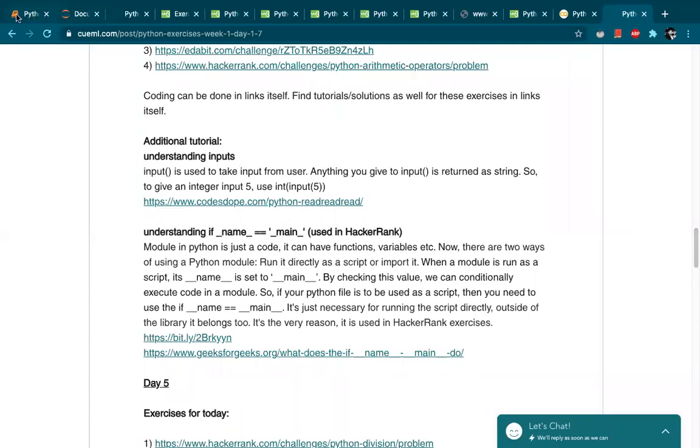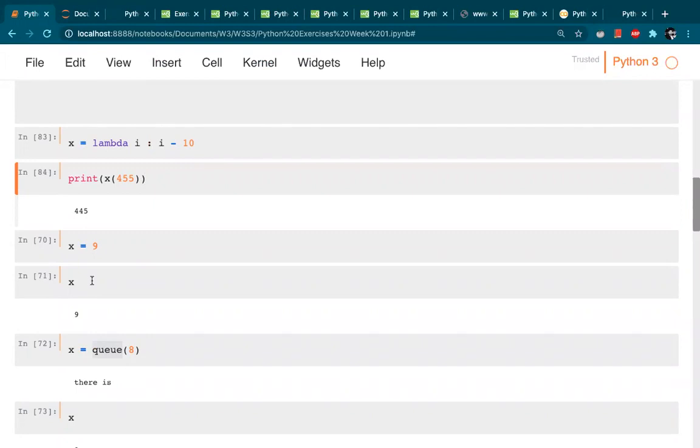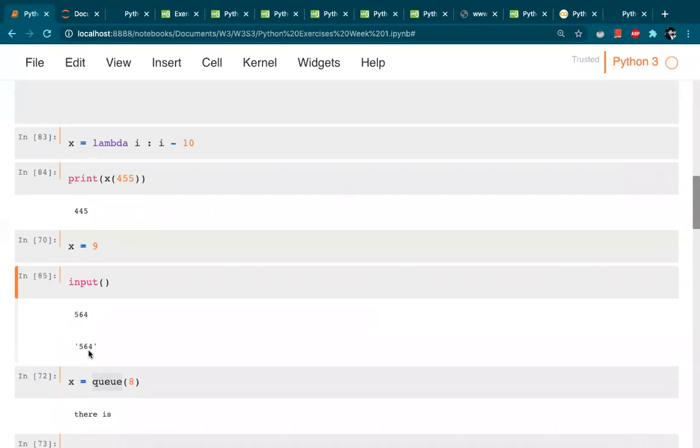There is something called input. Now if I just do this, input, what happens is basically Python prompts you to give certain input inside. So if I give this, it'll just print it out. So input takes a string as an input and gives a string as an output.